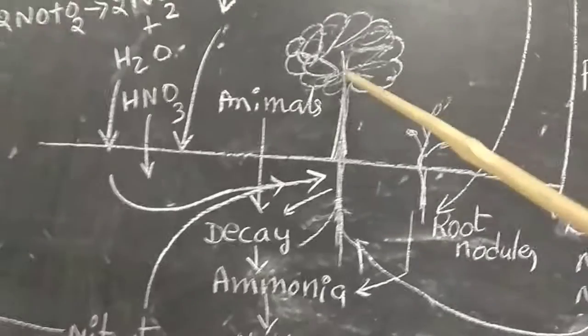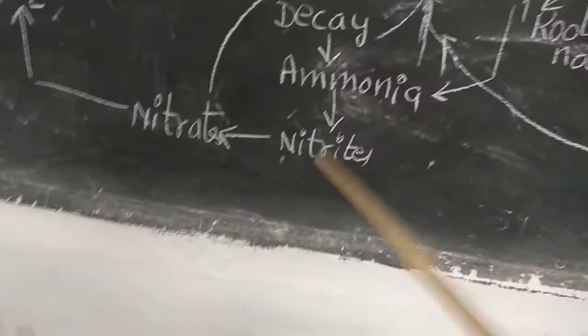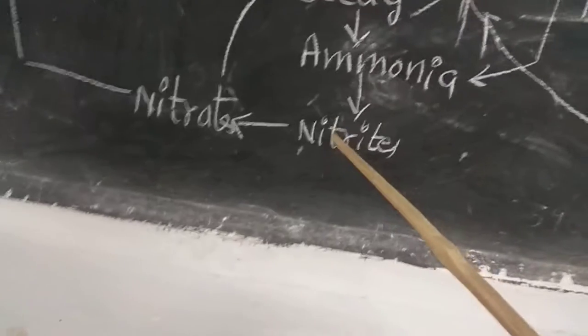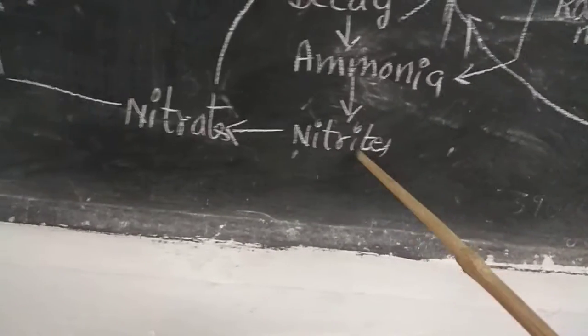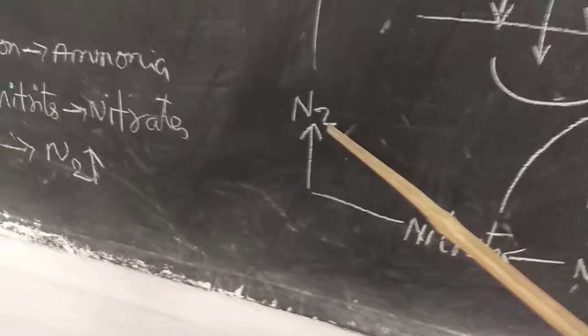After decay of plants and animals by the microorganisms, again ammonia is formed. From ammonia, nitrites and nitrates are formed. From nitrates, again it is converted to molecular nitrogen. This molecular nitrogen again reaches the atmosphere. This is the nitrogen cycle.